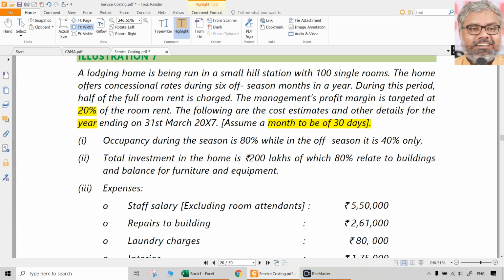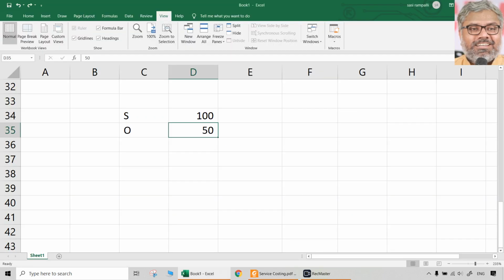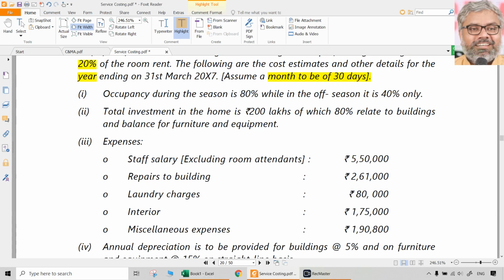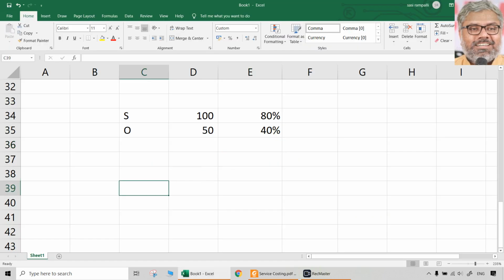Now, occupancy during the season is 80%. Then occupancy during the off season is only 40%. That is another data that is given. Total investment in the home is 200 lakhs, of which 80% relates to the building and balance to the furniture and equipment. Of course, that will be useful for depreciation calculation, which we can straight away do also.